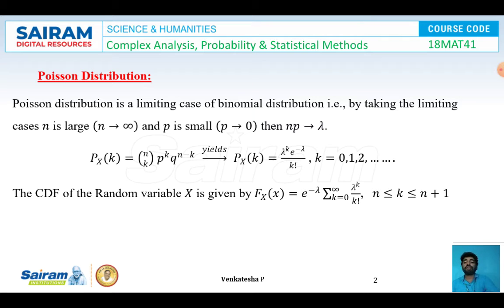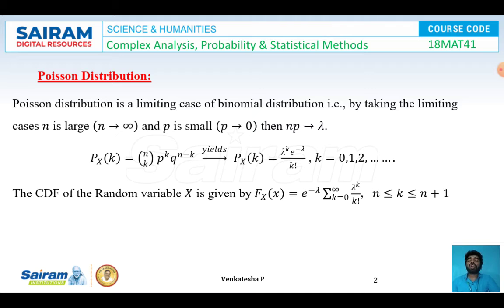So it is given by the notation P_X(k) is equal to nCk p^k q^(n-k). So in this expression, if I replace n as infinity and p tends to 0, this formula reduces to P_X(k) is equal to lambda^k e^(-lambda) by k factorial, for k is 0, 1, 2 till infinity. So this formula is called the Poisson distribution probability mass function formula.